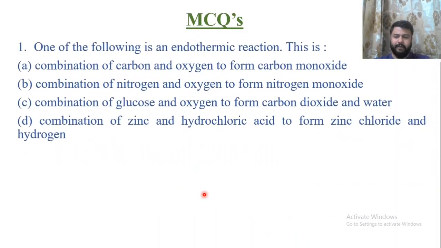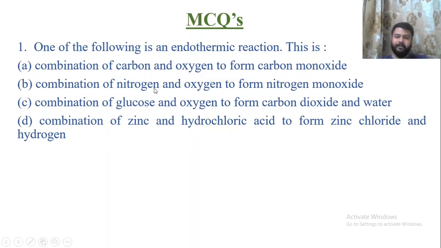Okay. Now MCQ questions. Nowadays these MCQs are part of your CBSE examination. Which one of the following is an endothermic reaction? Endothermic means in which heat is used as a reactant. Combination of carbon and oxygen to form carbon monoxide: this is an exothermic reaction. You have to remember this.